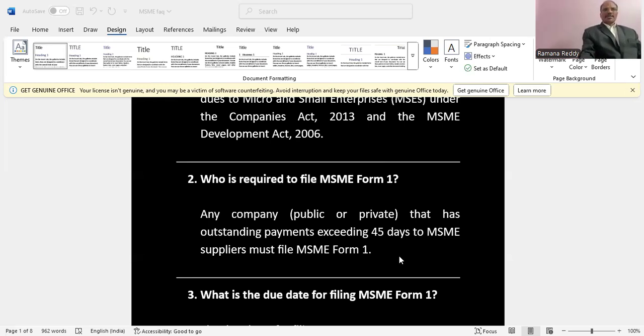But as per the latest form, the V3 version, an Excel sheet needs to be attached. We have to download it from the form, fill it in and upload it again. There are 4 occasions when MSME Form 1 is required to be filed: payments made within 45 days, payments made after 45 days, outstanding dues within 45 days, and outstanding dues after 45 days.